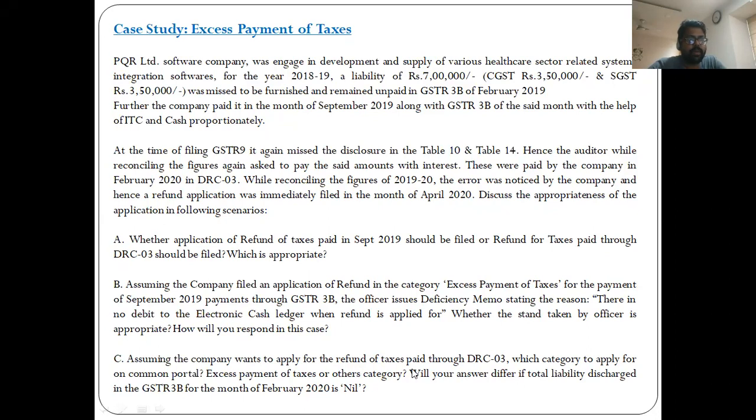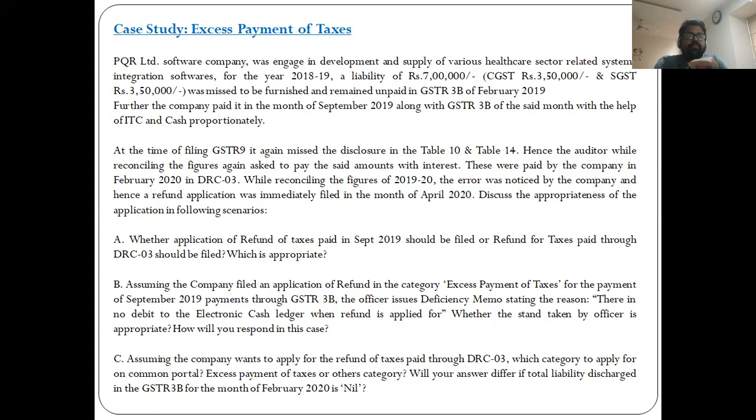Assuming the company wants to apply for the refund of tax paid, which category we discussed, this category, excess payment of taxes. Will your answer differ if the total liability discharged in GST 3B for the month of February 2020 is nil? Now, in this category, considering this RFD 03, this February nil liability means everything will get credited to the electronic credit ledger because there is no cash payment as such.